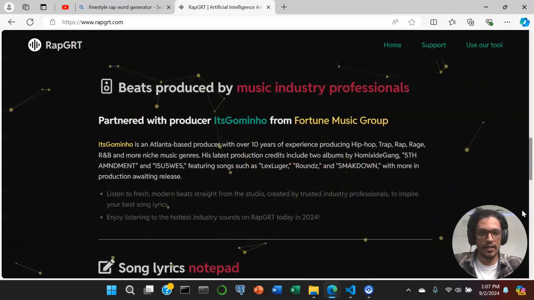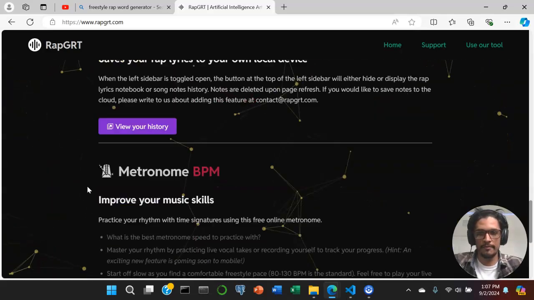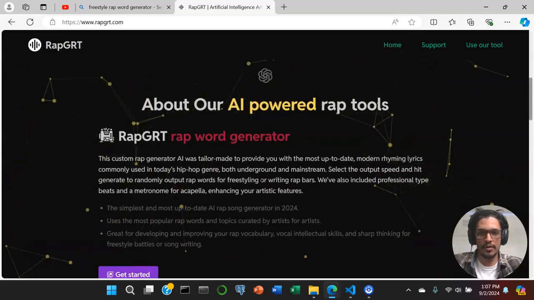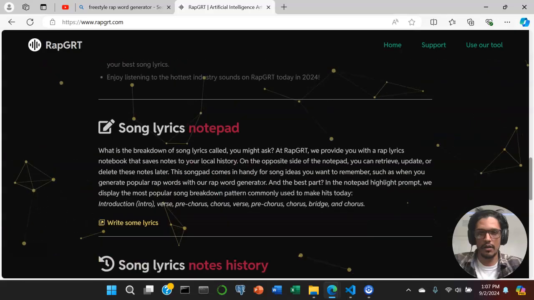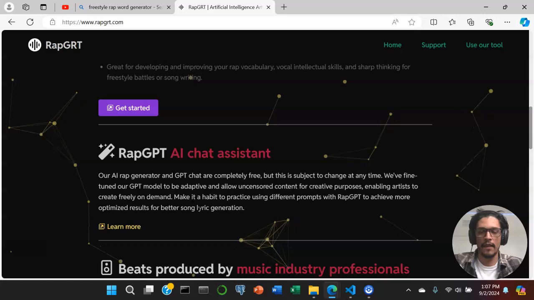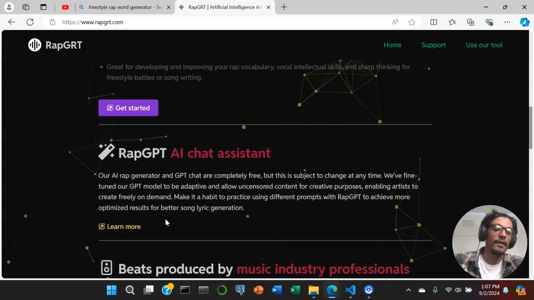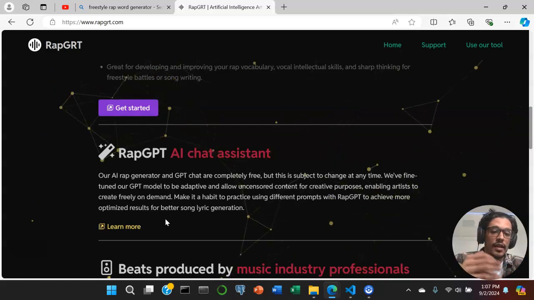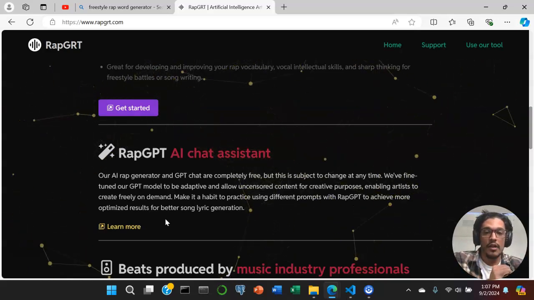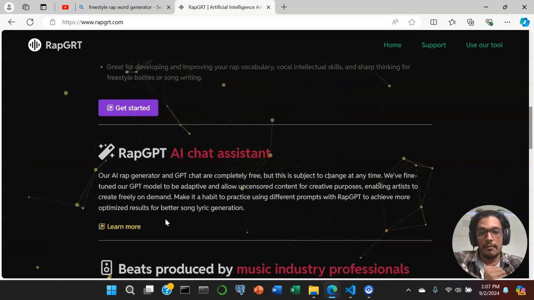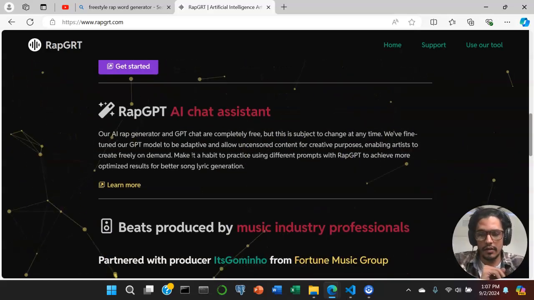So we have some interactive particles here, some TS particles. We have a main landing page here, describes all of our information here. So what we have here is I've created a RapGPT. So you could use LLM, you could use Hugging Face, you could use any API server that you wish. In my instance, I use ChatGPT, and we'll go over how I did this.